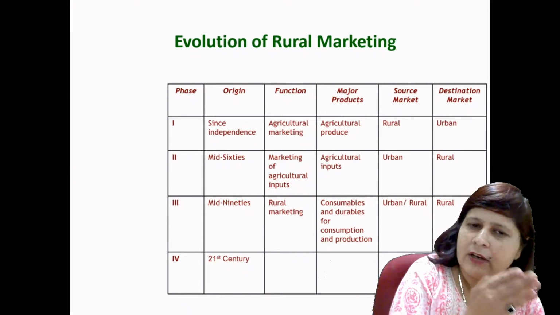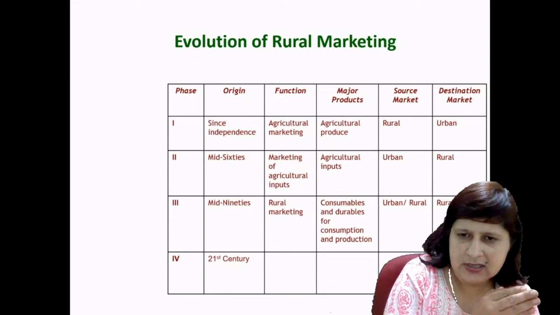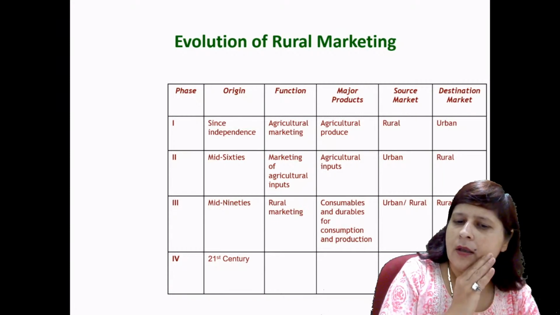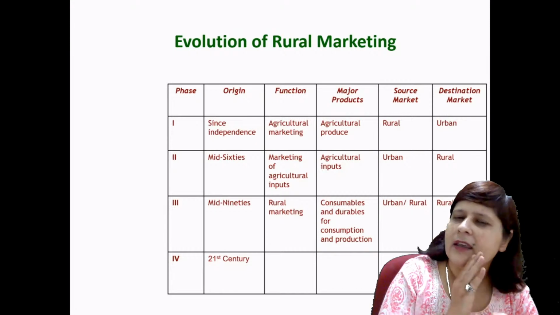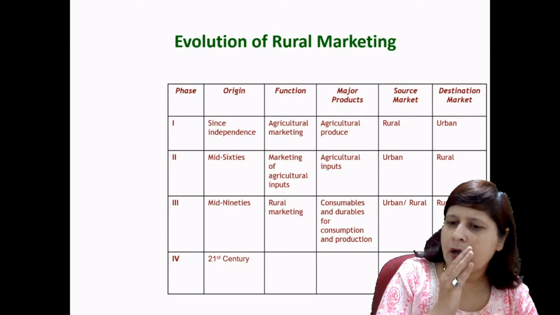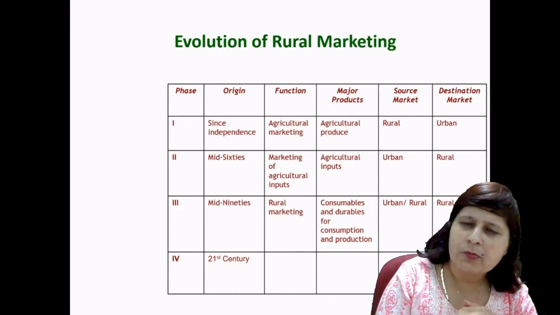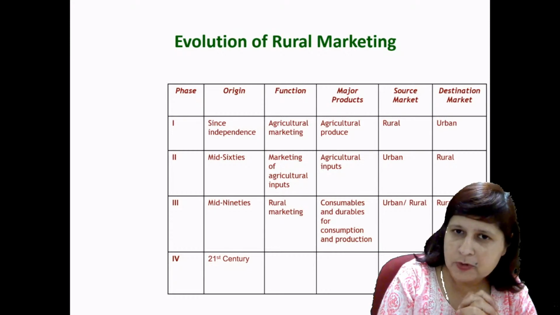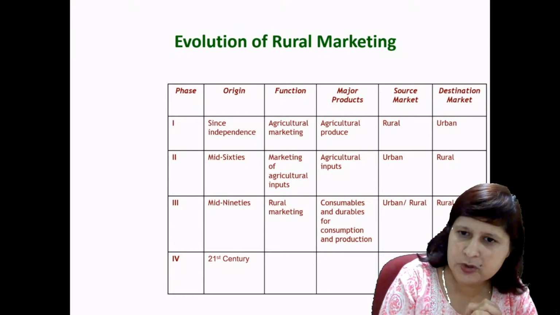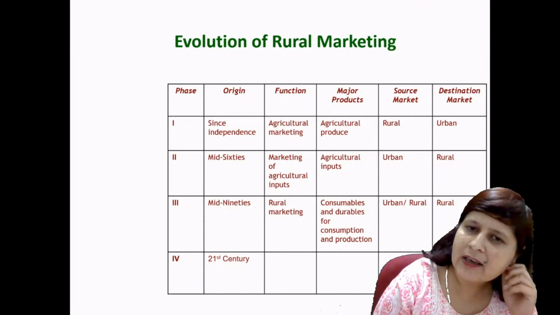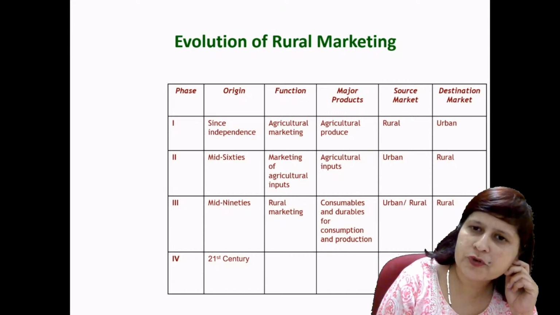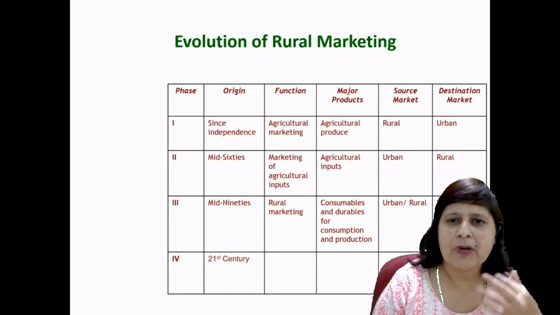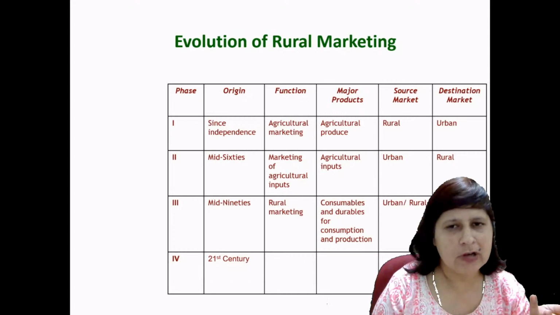See, there are four stages, up to the 21st century stage. Since independence, the function was agriculture marketing, and agricultural produce was produced in the rural area, and the destination market was the urban area. In the mid 60s, marketing of agriculture inputs started, and agricultural inputs were the major products. The source market was the urban area where they were produced, and the destination market was the rural area.